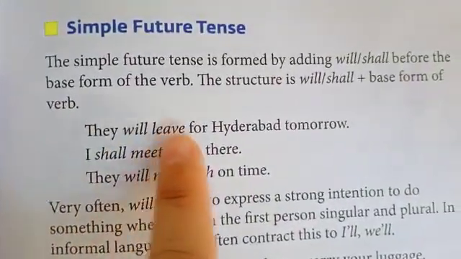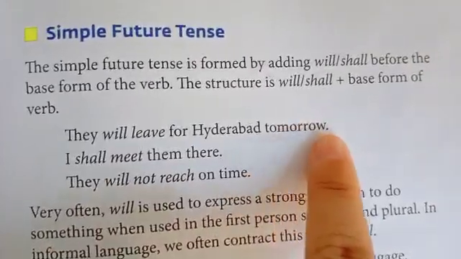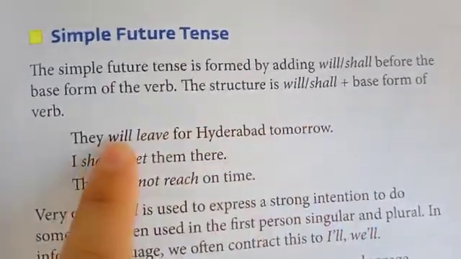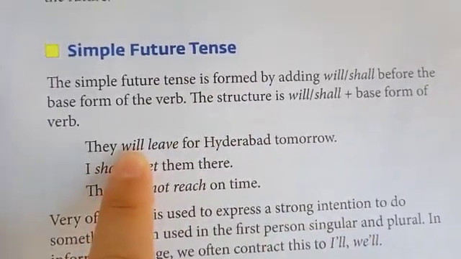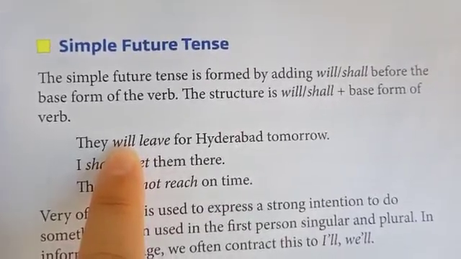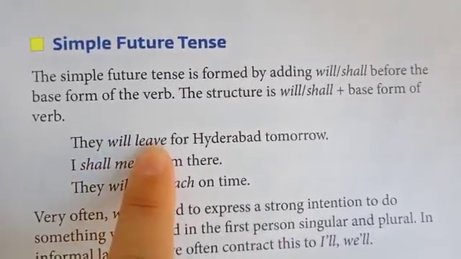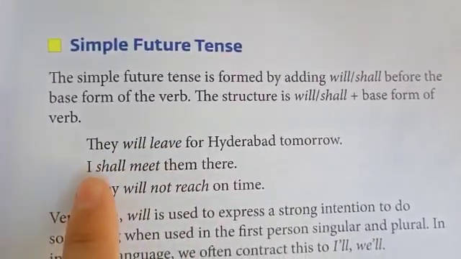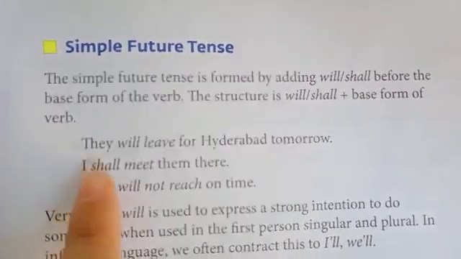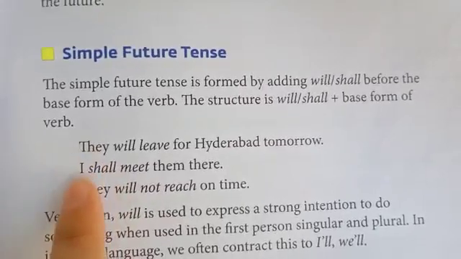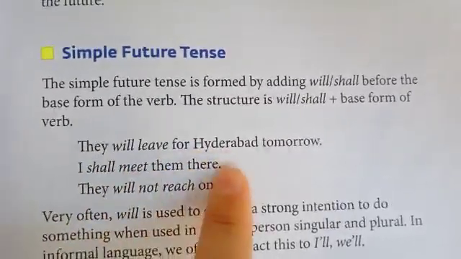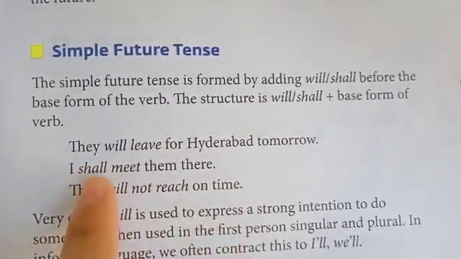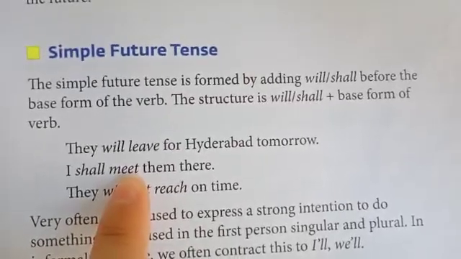They will leave for Hyderabad tomorrow. So will is representing here the future tense and we have used the base form of verb. Next is I. This is the first person, so I use shall. I shall meet them there. Shall plus the base form of verb.